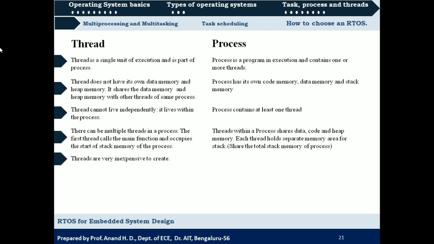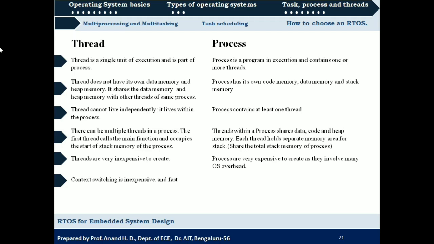Next, threads are very inexpensive to create. So threads can be created very inexpensively, and they will not consume much of the system resources. Processes are very expensive to create as they involve a lot of OS overhead. Usually threads are created by the process and they are inexpensive to create, that is, they do not require much of the system resources, whereas processes are created by the operating system. It depends on the operating system how the program will be divided into processes, so it requires much OS overhead.